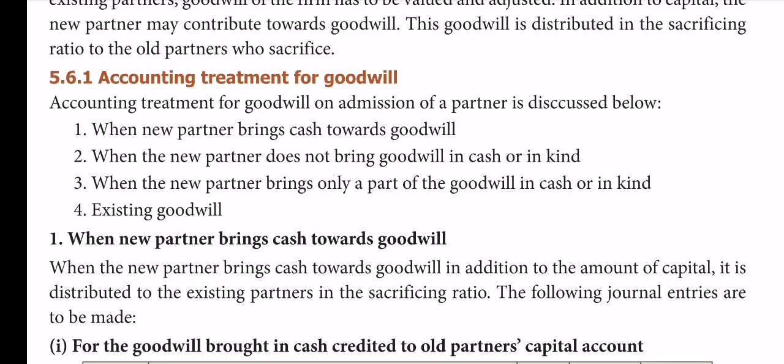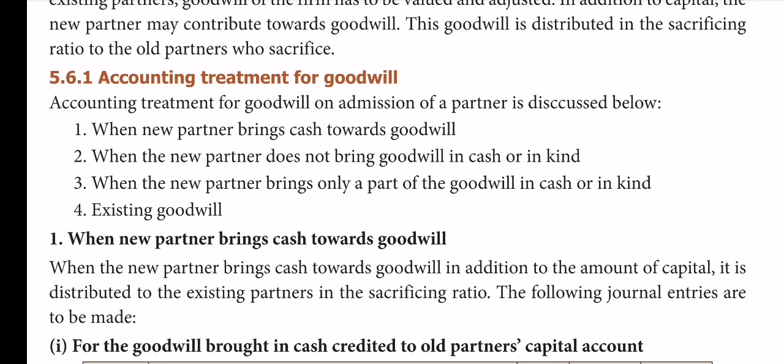1. The new partner may bring cash for his share of goodwill. 2. Sometimes he may not bring goodwill in the form of cash or kind. 3. Half he may bring cash and half he may bring goods as his share of goodwill. 4.